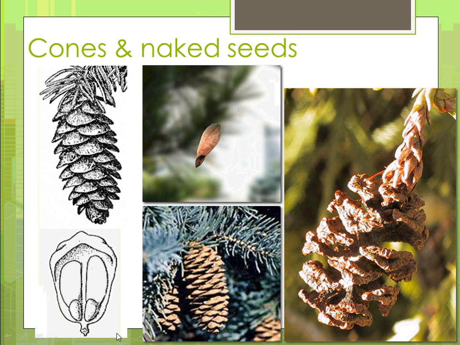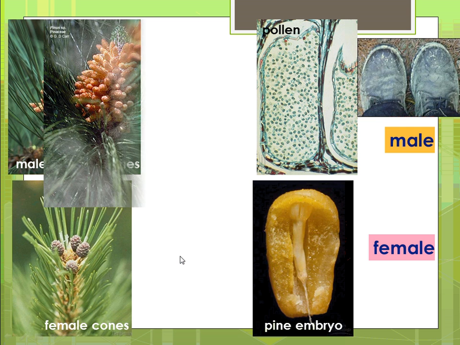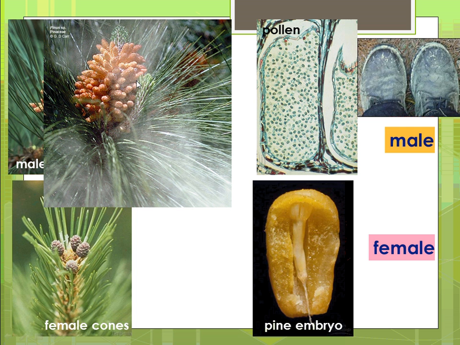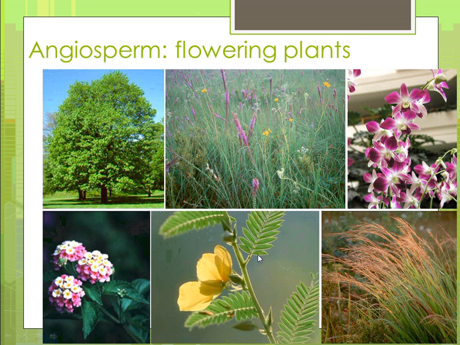But here is one of those little, if you were to take this off and then look on the other side, here are two seeds. These are two seeds for the gymnosperm. So like I said, you have male pollen, or you have pollen cones and you have female cones. And here is a picture of male pollen that's produced from this male cone, and it relies solely on wind to get distributed and get on the underside of those female cones, which is where the seeds will develop. And so that would be a female cone. Underneath this, you would find two exposed seeds, depending on the species.